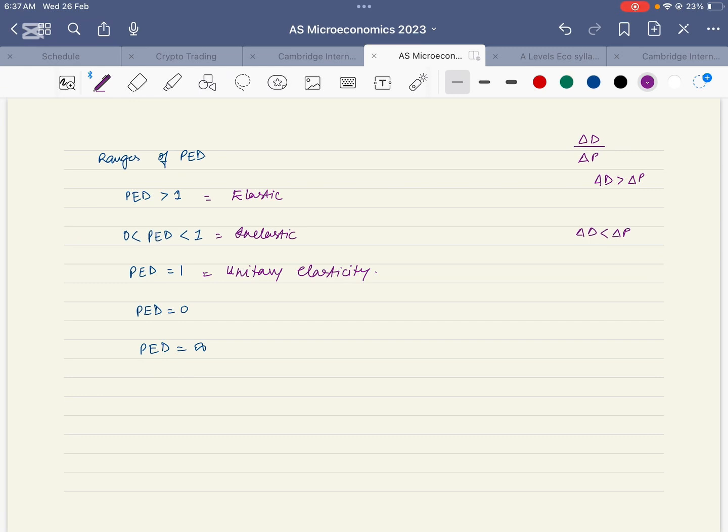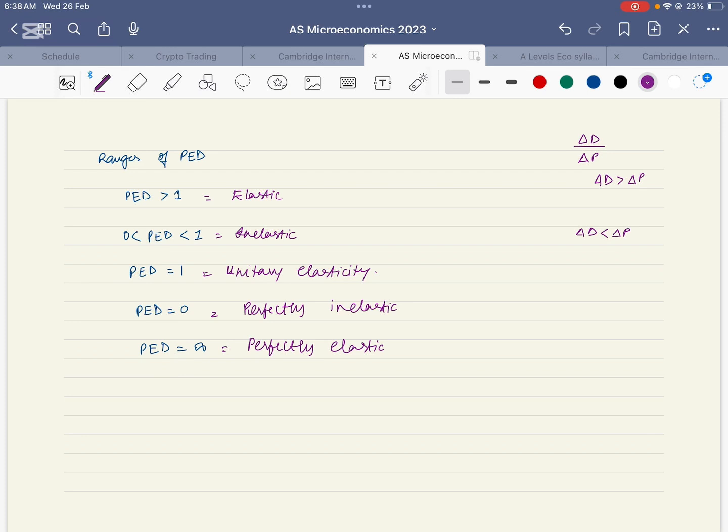There is no interpretation of the minus sign in the ranges of PED, because the minus sign only signifies the relationship. It has nothing to do with the value. PED is 0 means perfectly inelastic, and PED is infinity means perfectly elastic.